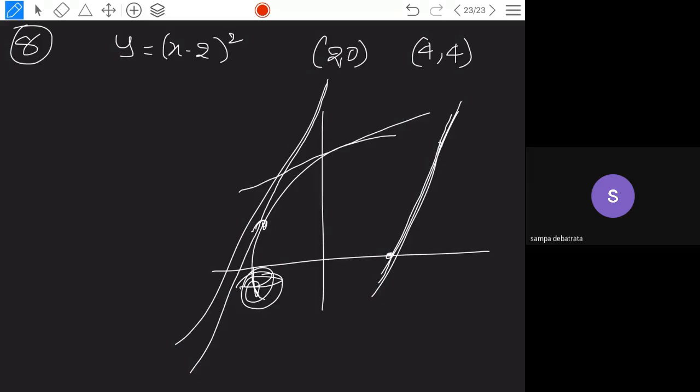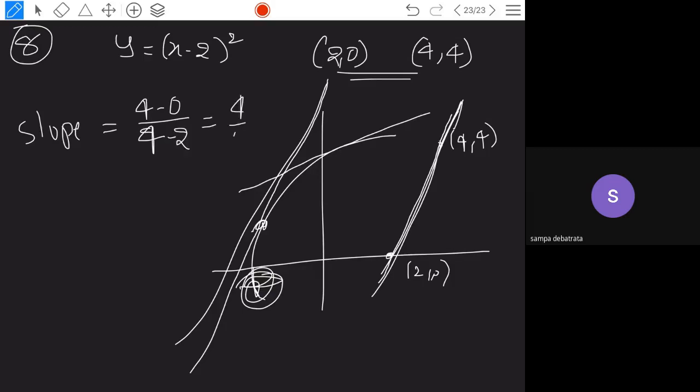So the slope of this line: this point is 4 comma 4, this point is 2 comma 0. Slope of this line, how do you find out? y2 minus y1 by x2 minus x1, find out. The slope of the line joining these 2 points is nothing but y2 minus y1 by x2 minus x1. So you are going to get 4 by 2. So that is nothing but the slope. Its slope is 2, so this slope will also be 2. So that is nothing but whatever tangent we are going to find out, its slope is indirectly given to you, directly not given. The slope of that line is equal to 2.